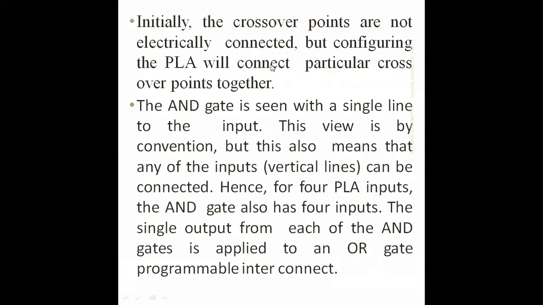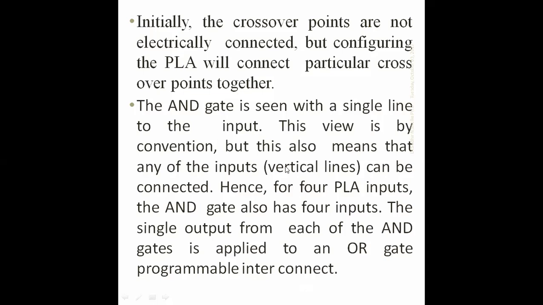Initially the crossover points are not electrically connected, but configuring the PLA will connect particular crossover points together.